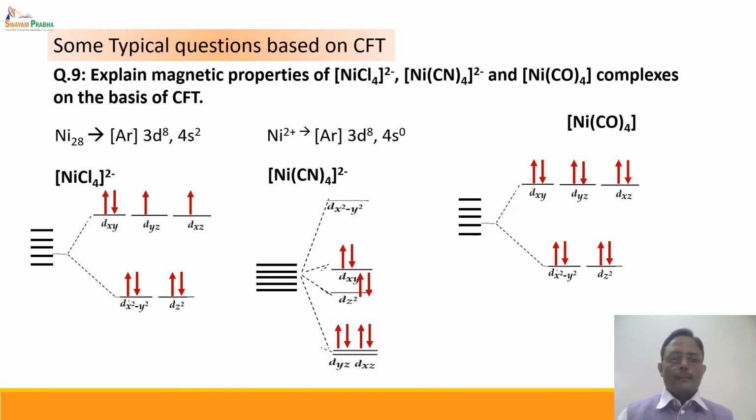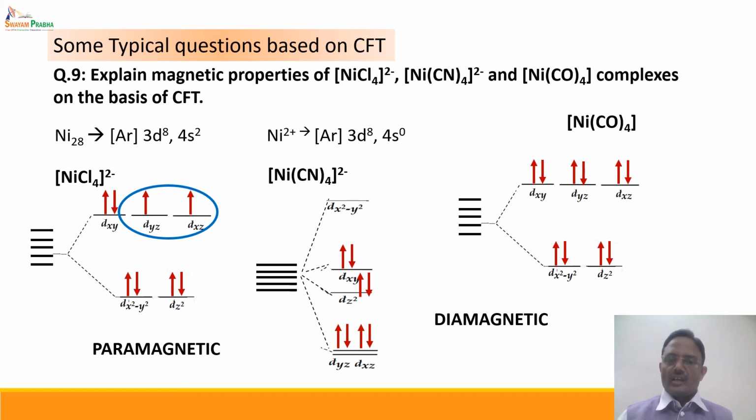Now if we observe the number of unpaired electrons, there are 2 unpaired electrons in [NiCl4]2-, and hence it is paramagnetic in nature. The remaining 2 are diamagnetic in nature, since there is no unpaired electron.